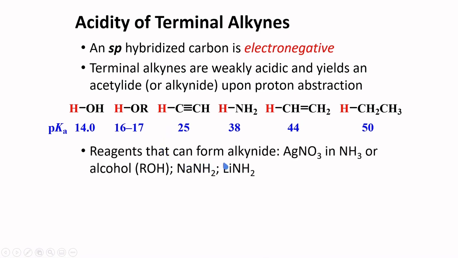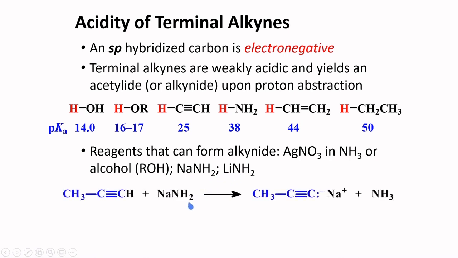Reagents that can form alkynide include silver nitrate in ammonia, or we say ammoniacal silver nitrate, or silver nitrate in alcohol, or alcoholic silver nitrate. Other common reagents include sodium amide and lithium amide.